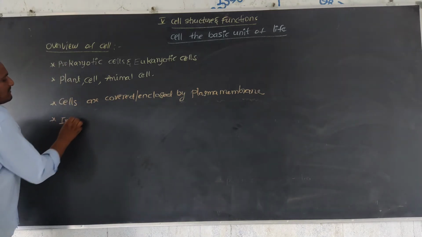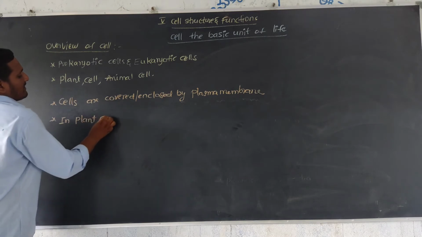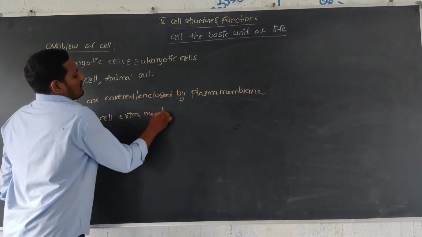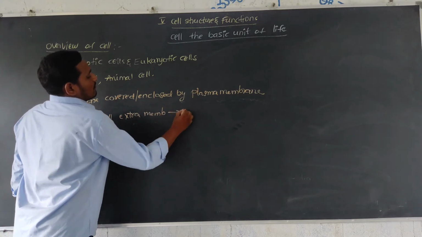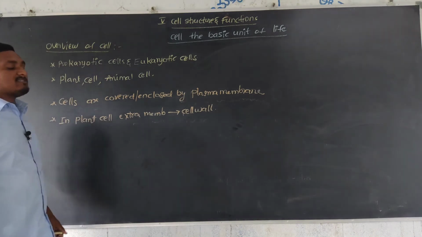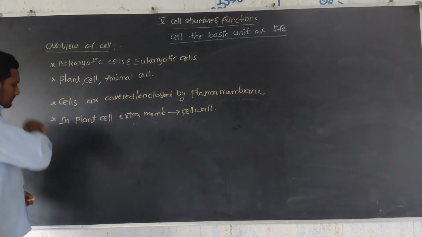And in plant cell, an extra layer for protection is present, that is cell wall. Cell wall is present, but this cell wall is absent in animal cell.